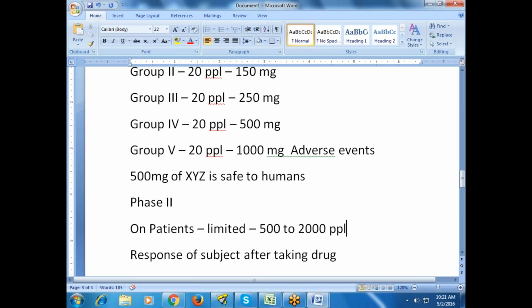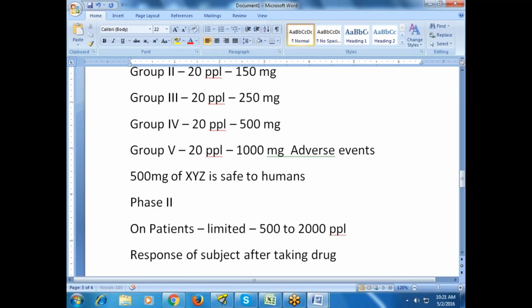If these 2000 people are cured with this XYZ, then they go for phase 3. Otherwise, they have to go back to the beginning, to formulations development. So now, if my phase 2 trial is a success, I'll move to phase 3. If it is a failure, what do I have to do? Again, I have to start from the beginning, from formulations development.